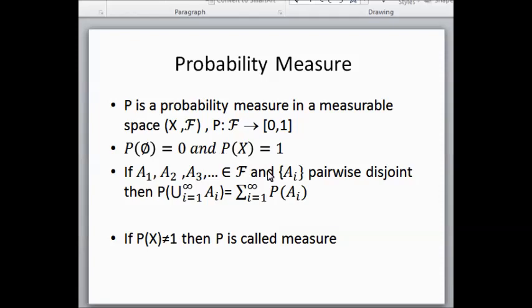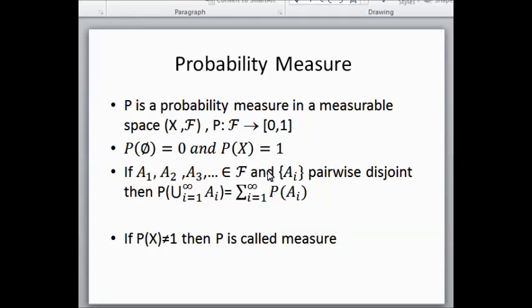Now we are going to define the probability measure. A probability measure maps a set to a specific number. The probability measure takes values in the closed interval from 0 to 1. More formally, P is a probability measure in the measurable space X and F, where P maps a set of the sigma algebra F to a specific number between 0 and 1.